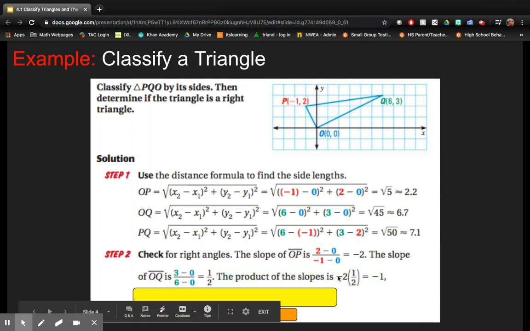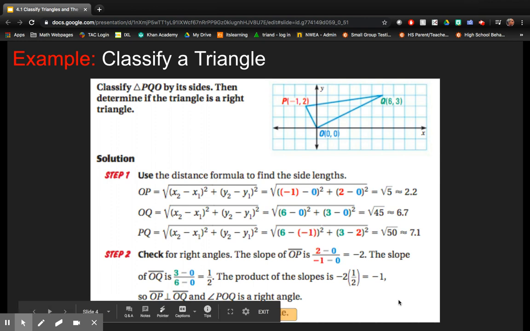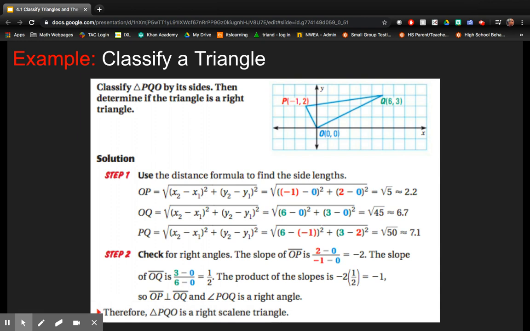If we multiply the two slopes or find the product of two slopes, then -2 times 1/2 is -1, just like we learned in a previous lesson, telling us that OP is perpendicular to OQ, and that angle POQ is a right angle. And so we could classify this triangle as both scalene and right.